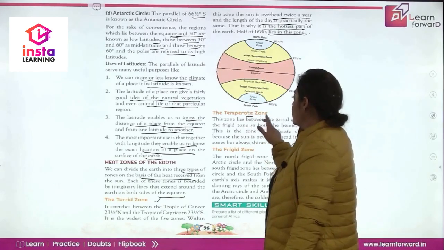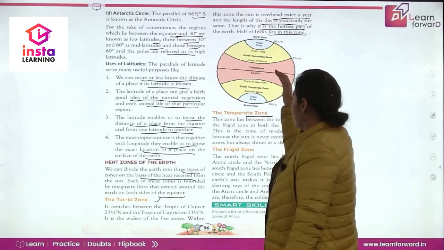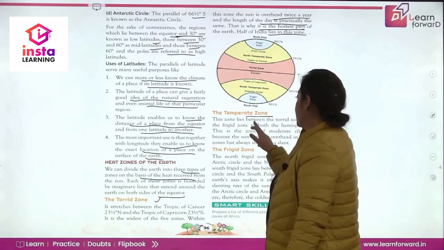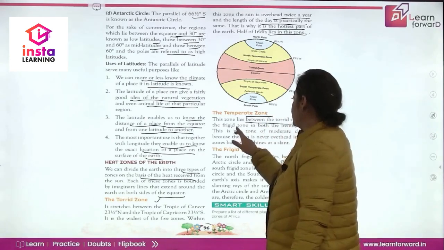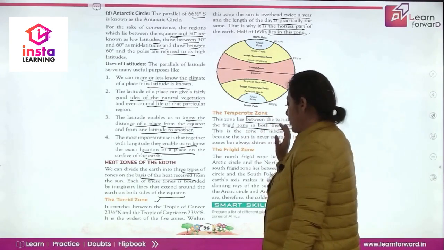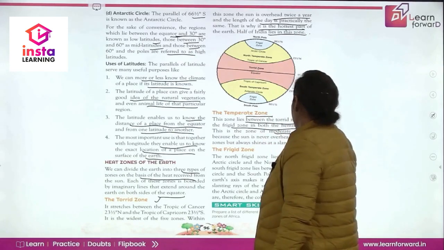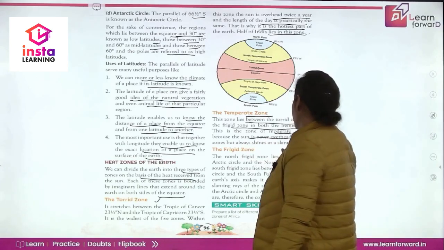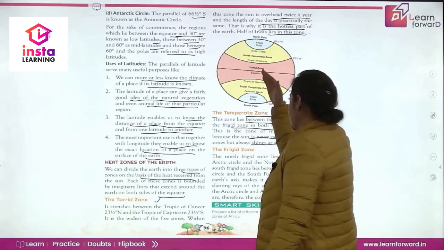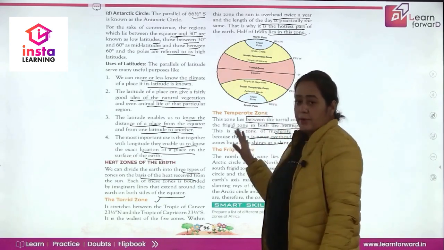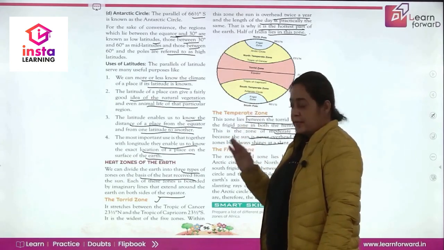अब temperate zone की बात करें, it lies between the torrid zone and the frigid zone. The zone that lies between the torrid zone and the frigid zone is called the temperate zone. So in this zone the climate is moderate because the sun is never overhead in this zone but always shines at this land. तो यहाँ पे climate moderate रहता है because sun overhead shine नहीं करता है.